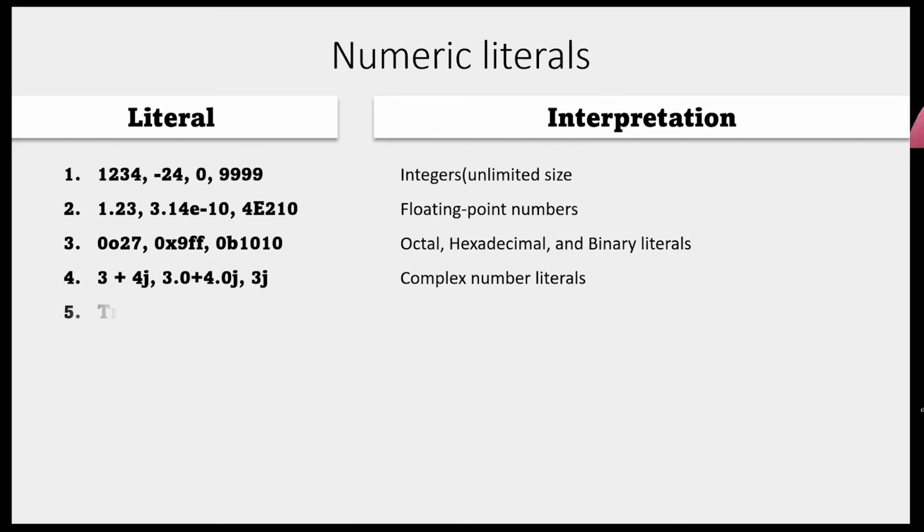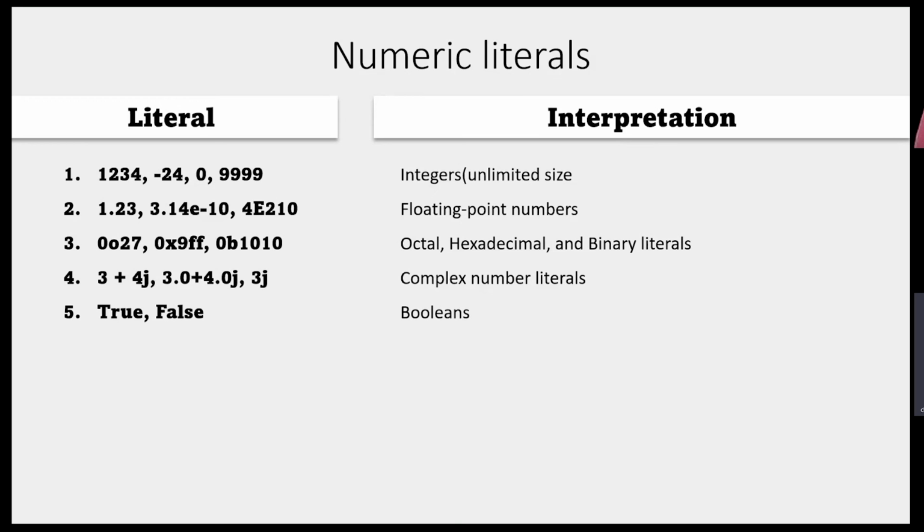Got it? So now Booleans are also considered numeric literals. They also come under this, because true or false is 0 or 1. Clear? 0 or 1. So it's numeric. That is the reason in Python, Boolean true or false also comes under it.